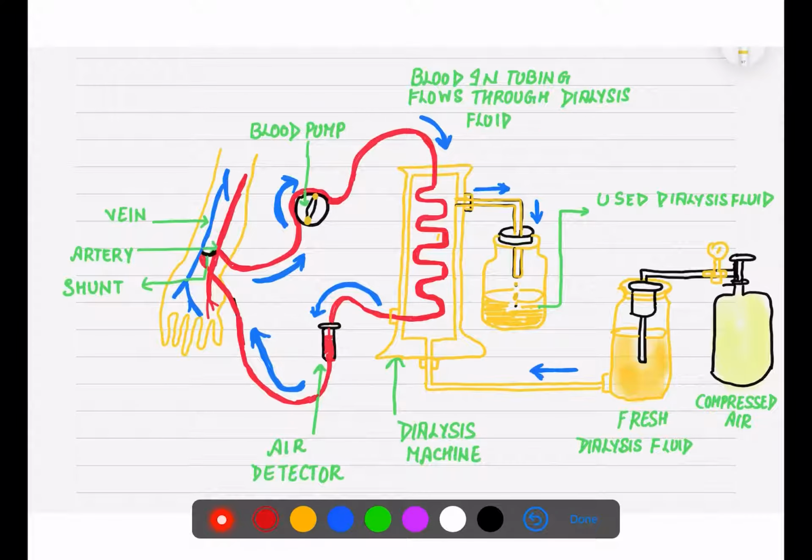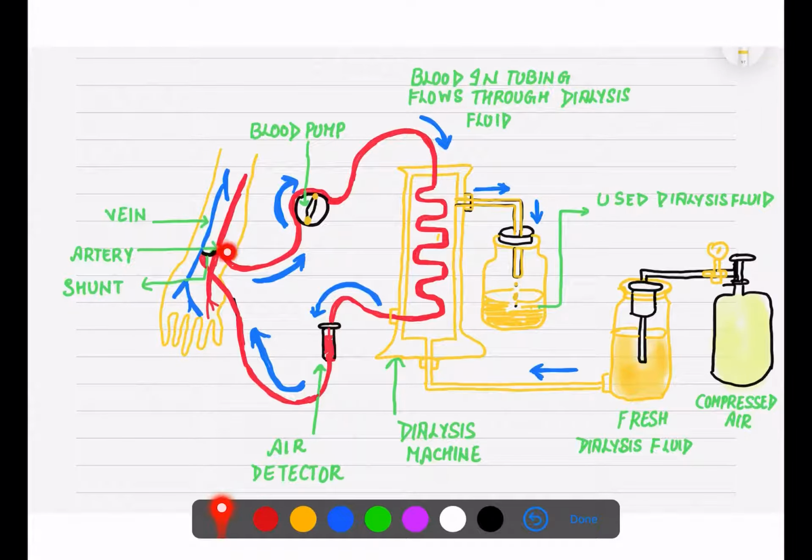So let's see the diagram of how you have to draw it. Here first you have to draw the arm, and in the arm you have to show one artery and one vein, right? In your board exams you are not allowed to use red and blue, so you can use a blue pen and a pencil. If you are using a pencil, you can mention that it is the artery, and the blue pen will be your vein. So as you can see, this is the artery and this one is the vein.